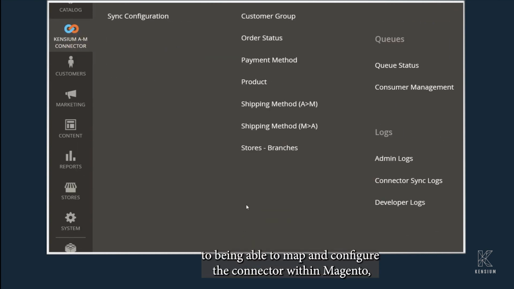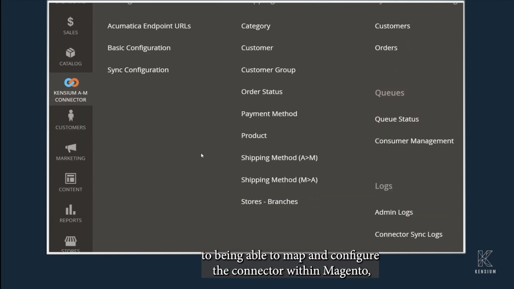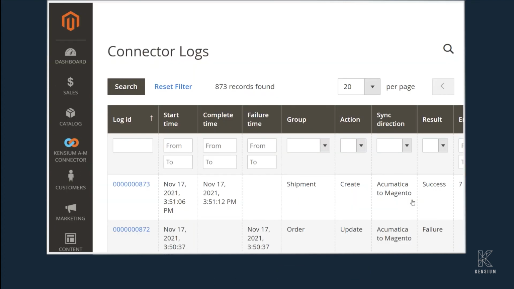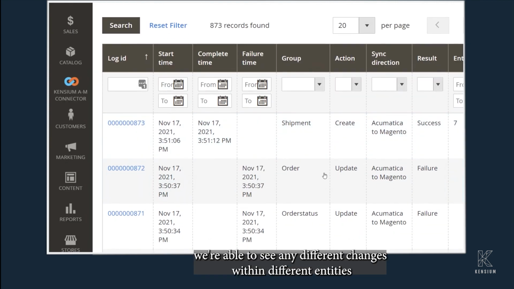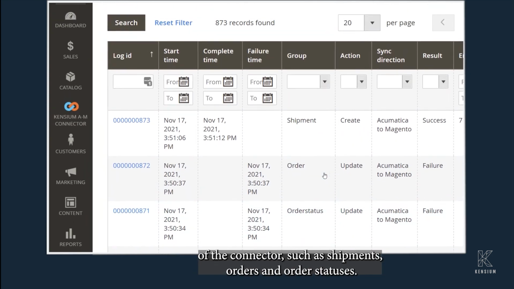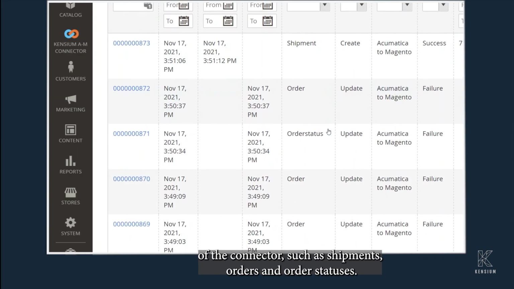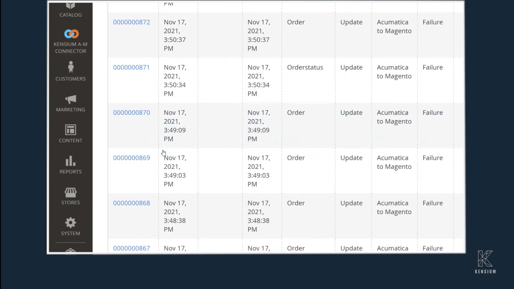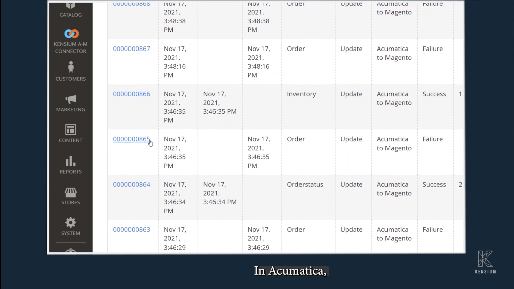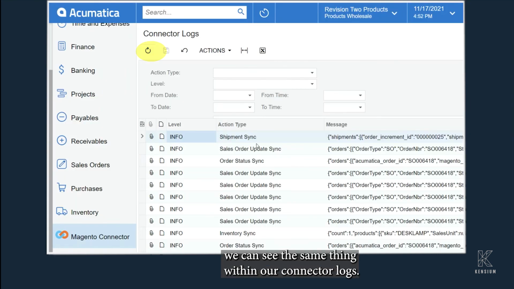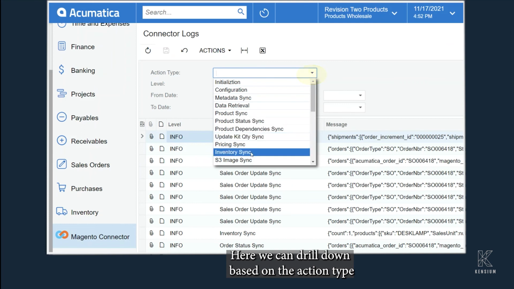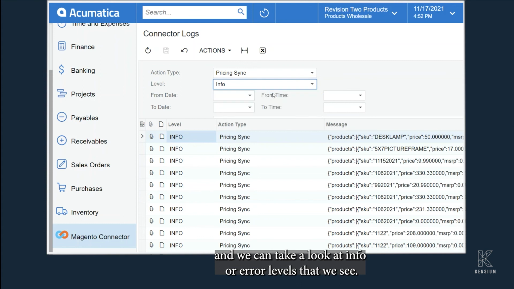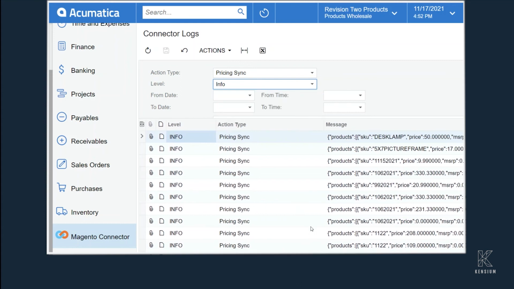In addition to being able to map and configure the connector within Magento, you can also see multiple logs, such as the connector sync log. Here we're able to see any different changes within different entities of the connector, such as shipments, orders, and order statuses. We'll get a completed time and failure time with any additional details. In Acumatica, we can see the same thing within our connector logs. Here we can drill down based on the action type, such as pricing syncs, and we can take a look at info or error levels that we see.